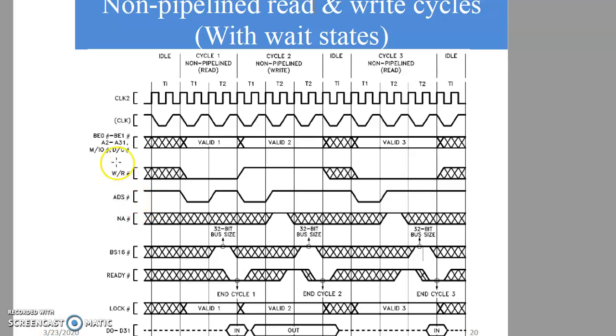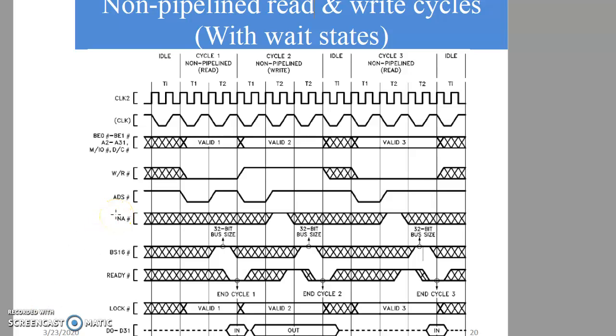So these are the various signals which are shown in the timing diagram for the machine cycle or bus cycle. And you have different types of timing diagram: non-pipeline read, non-pipeline write, non-pipeline read and write cycles with wait state.